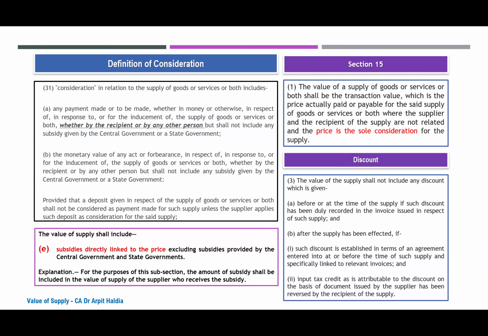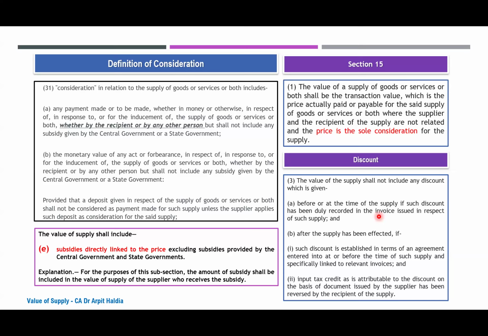This was relating to section 15.3a, which says the value of supply shall not include any discount which is given before or at the time of supply if such discount has been duly recorded in the invoice issued in respect of such supply. So the discussion was that the discount should be clearly related to the supply which is happening, and if the discount has been earned on a supply made earlier, then section 15.3b would come into play and section 15.3a would not be applicable.